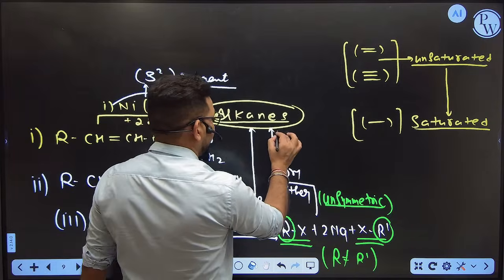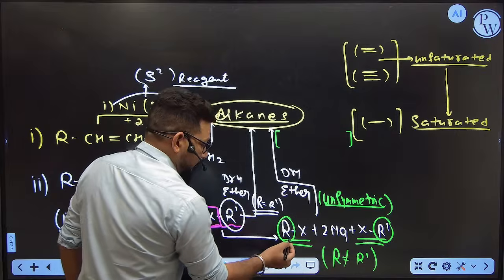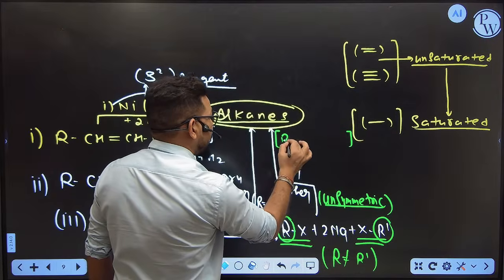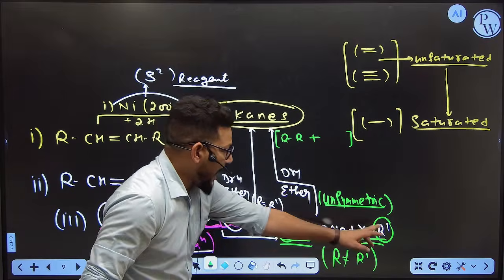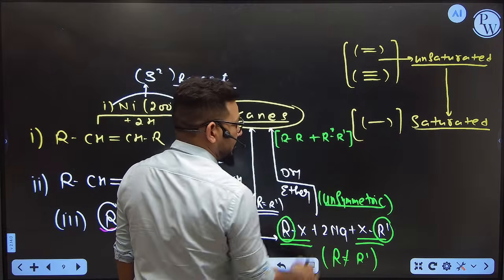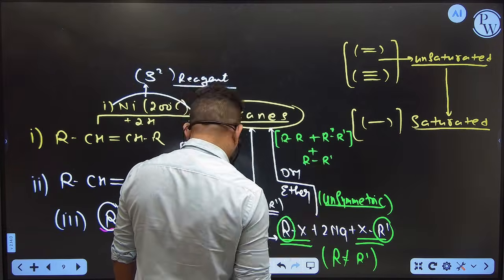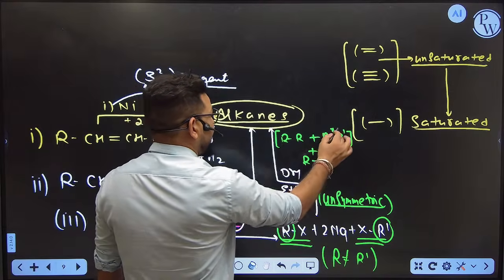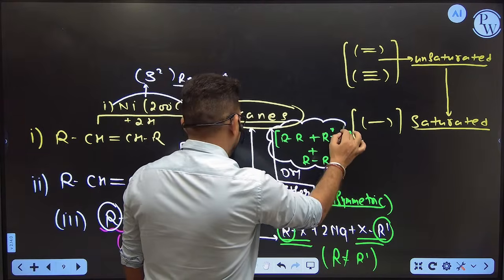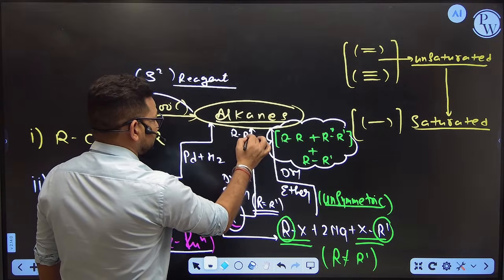But here you can see the product. You will get different kinds of alkanes. When R and R combine with each other, it is called RR. Or R dash combines with R dash to form R dash R dash. And another product should also be there, R R dash. That means you can see here, you will get three different kinds of product. Okay. But by the other case, you will get only RR dash.